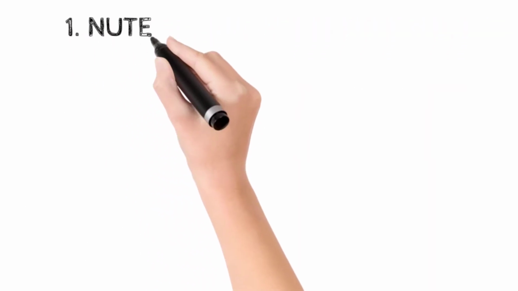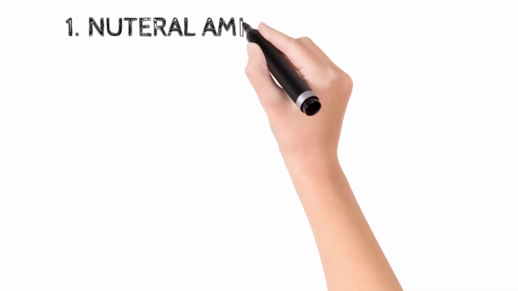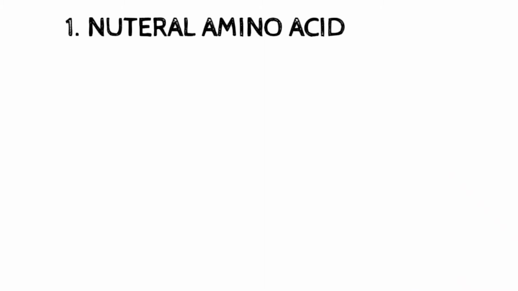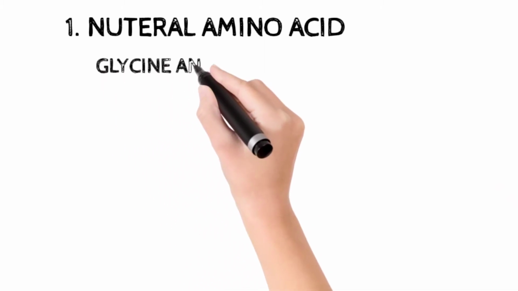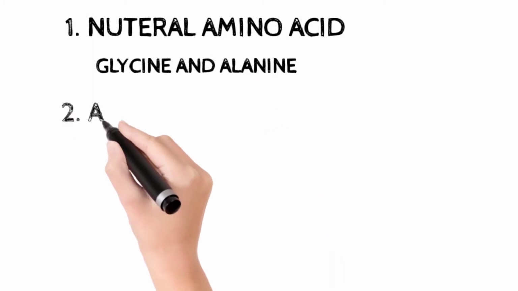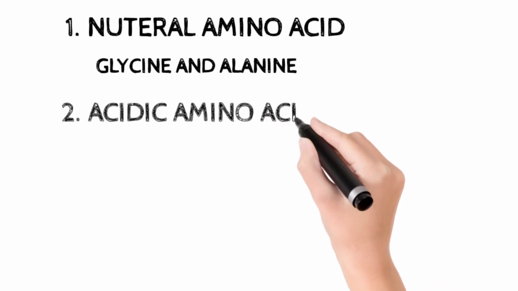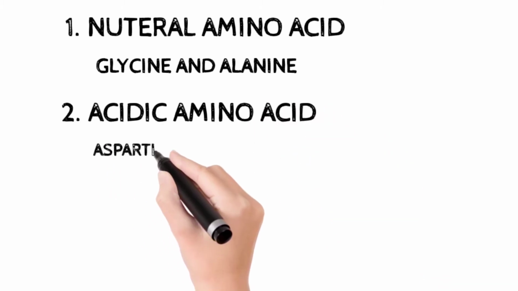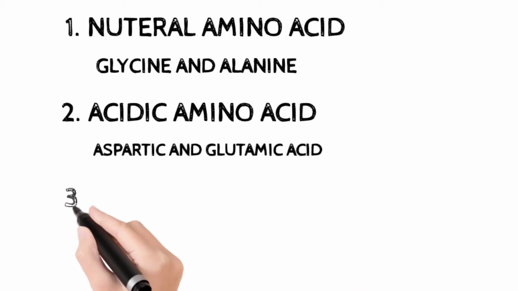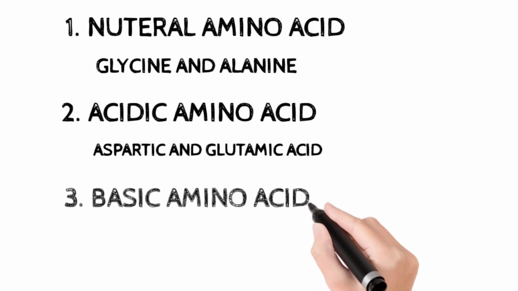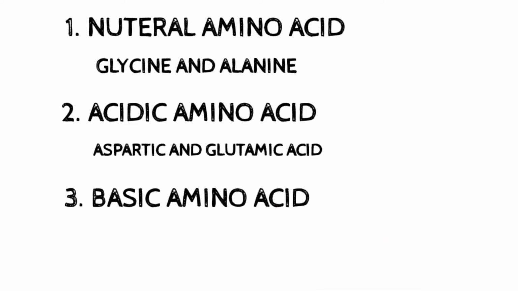Neutral amino acid: when the number of amino groups and carboxylic groups is equal, then these are neutral and are called neutral amino acids. For example, glycine and alanine. Acidic amino acid: when the number of carboxylic groups is more than amino groups, then the nature is acidic. For example, aspartic and glutamic acid. Basic amino acid: when the number of amino groups is more than carboxylic groups, then these are basic amino acids. For example, lysine.